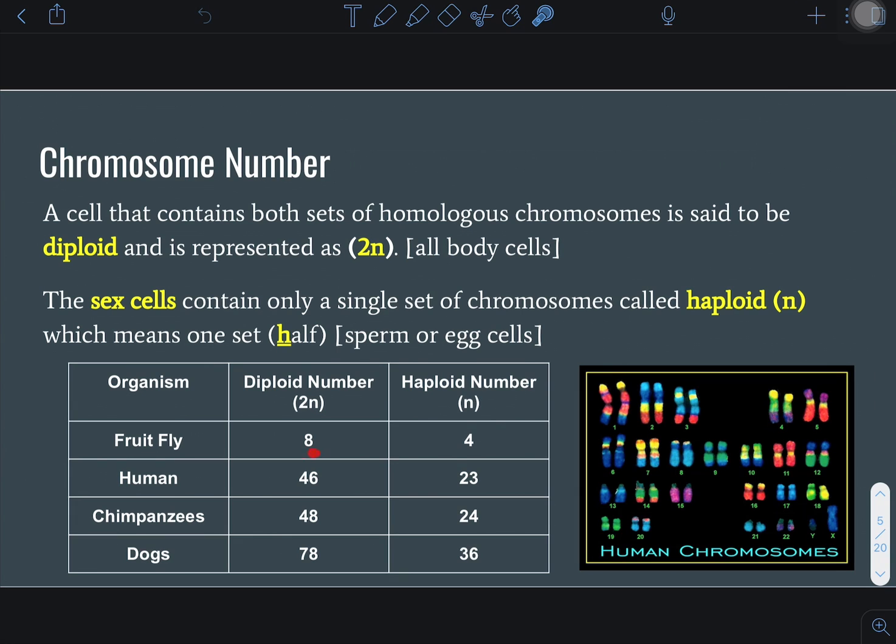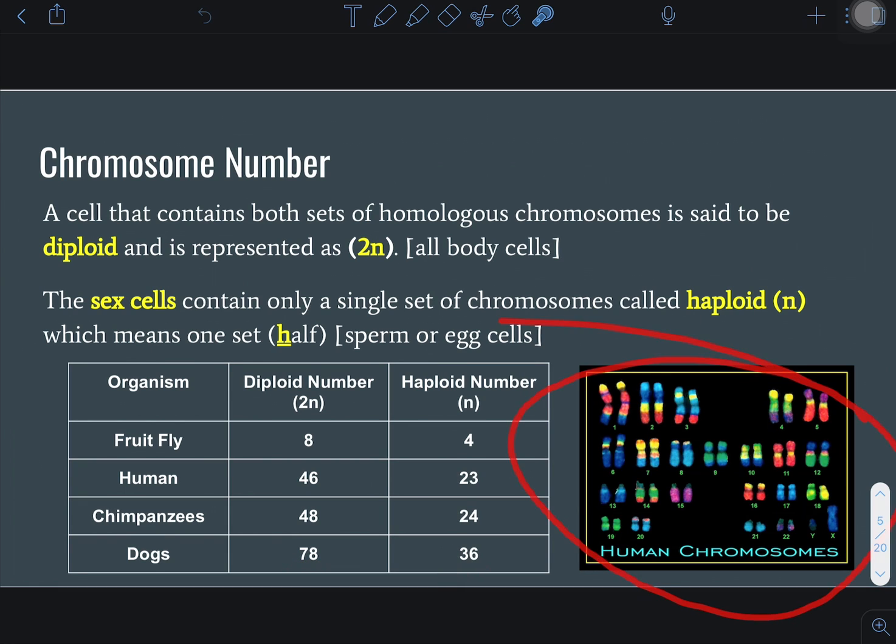So we said the fruit fly has 8 chromosomes. That's a diploid. So what would their haploid be? They'd only have 4. We as humans have 46 chromosomes, so the haploid number is 23. Chimpanzees, a close genetic relative to us, have 48 chromosomes. Their haploid number would be 24. Dogs have 78 chromosomes, so their diploid number is 78, and their haploid number is 39.